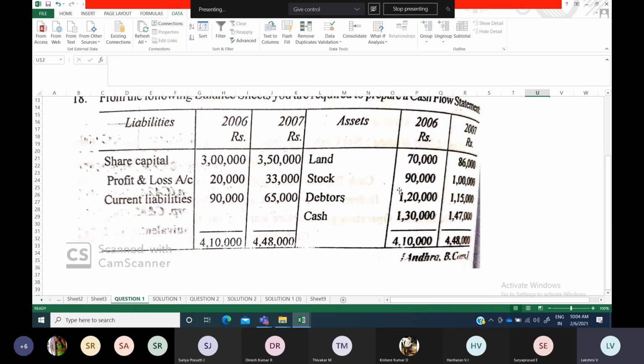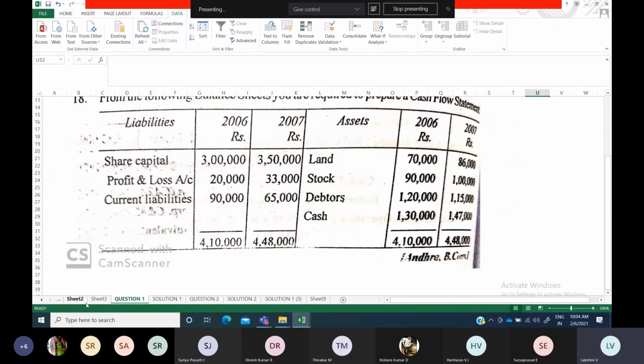You are going to add this opening balance to your net result, that net cash and cash equivalents. If you add this 1,30,000, you should get 1,47,000 as your answer. Then your answer is right. So this is the way to find out.